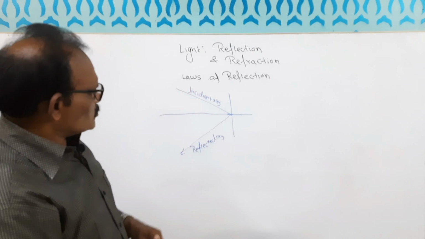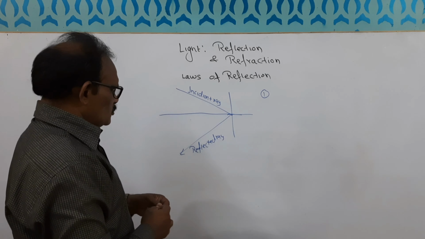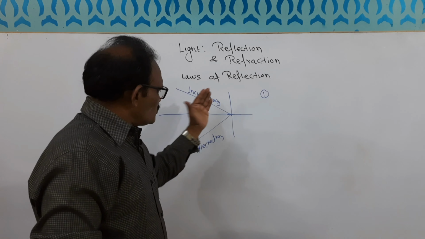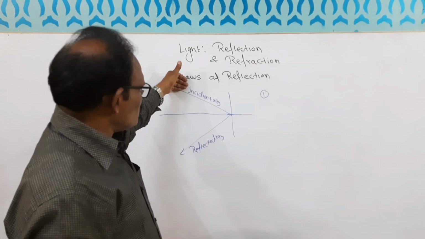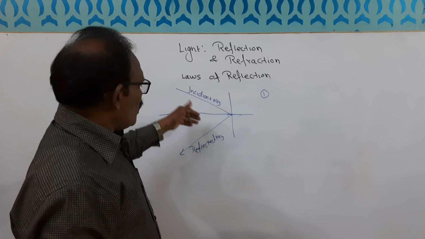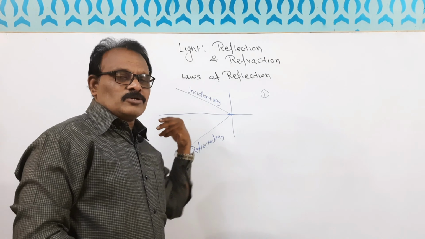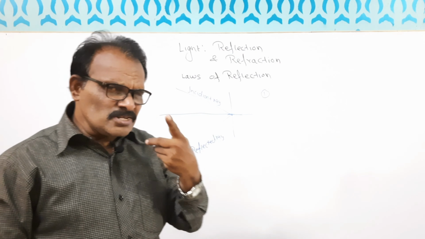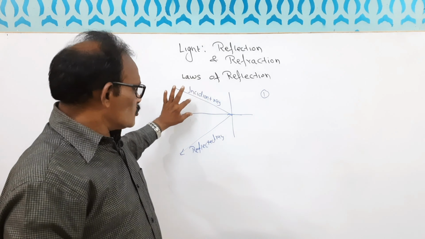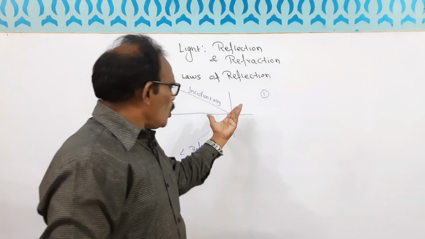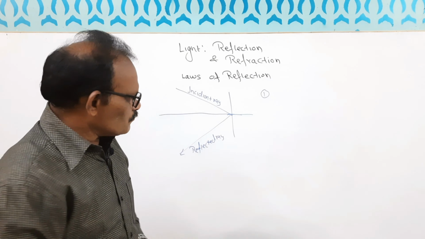Now what are the laws? We'll read two laws. Law number 1: you see, on one side of the plane we are seeing three lines, isn't it? The incident ray, reflected ray and normal all lie on the same side of the plane. This is law number 1. Is that clear? The incident ray, normal and reflected ray all lie in the same plane. This is the first law.